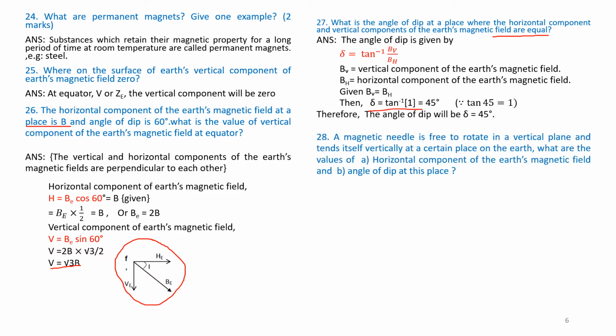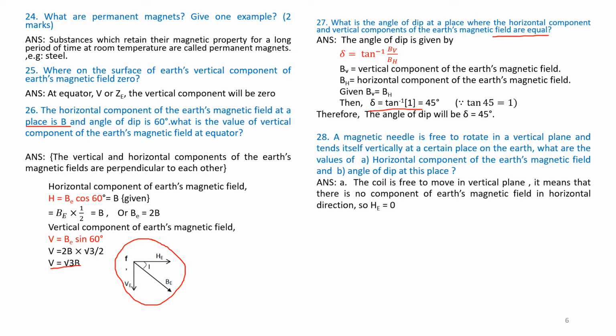Question number 28. A magnetic needle is free to rotate in a vertical plane and tends itself vertically at a certain place on the earth. What are the values of part A, horizontal component of Earth's magnetic field, that is H, HE is equal to what? We have to find out. And part B, angle of dip, that is delta, we have to find out.